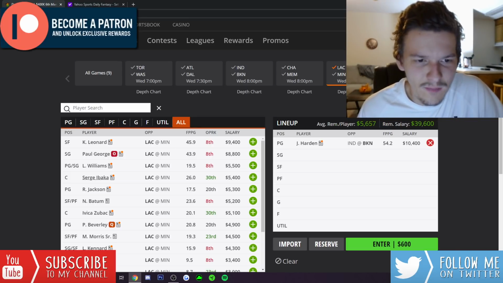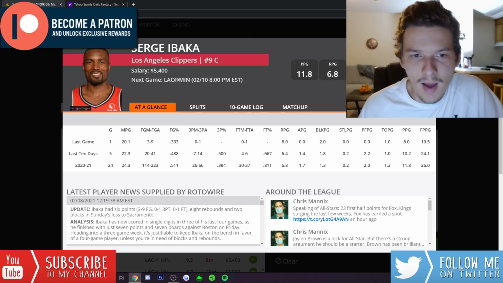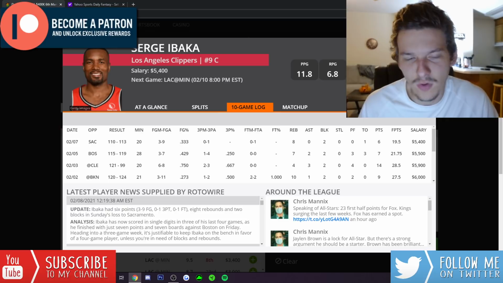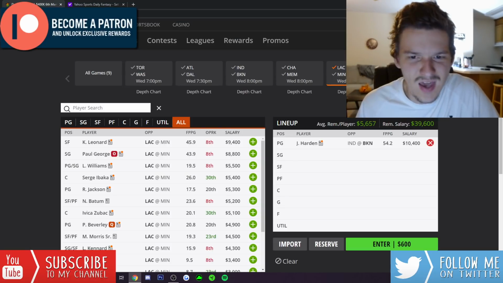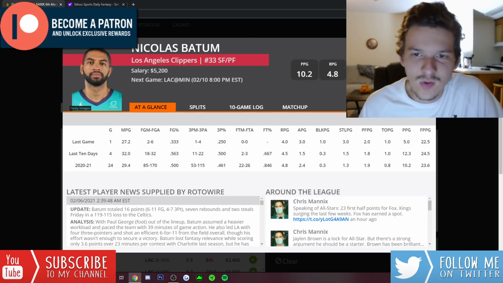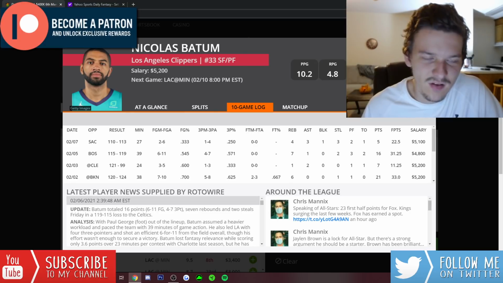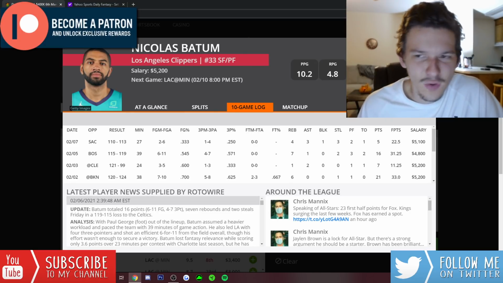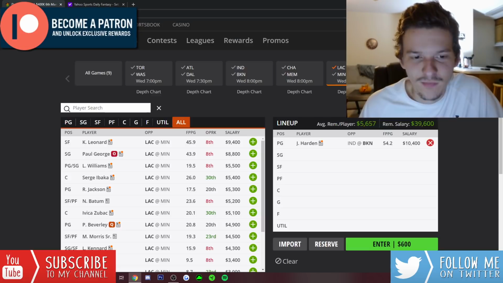Ibaka, really good matchup. Minnesota's been getting killed by bigs this year, but Ibaka's just hard to trust when he's not getting a ton of minutes. He's only playing like 20, 22 minutes at the most. Even at 5,400, I don't really like him. Don't really like Reggie Jackson that much at his price. Nicholas Batum, if he was cheaper, I'd have some interest in. He does get a boost as well with PG off the floor, but I just don't know if I can pay 5,200 for Nicholas Batum on this slate.